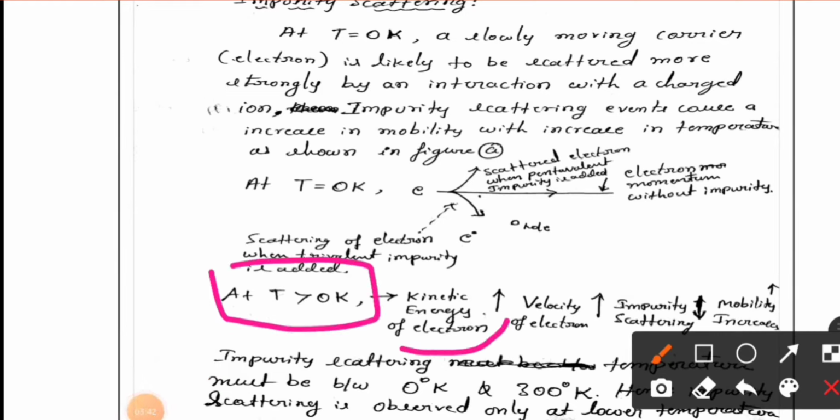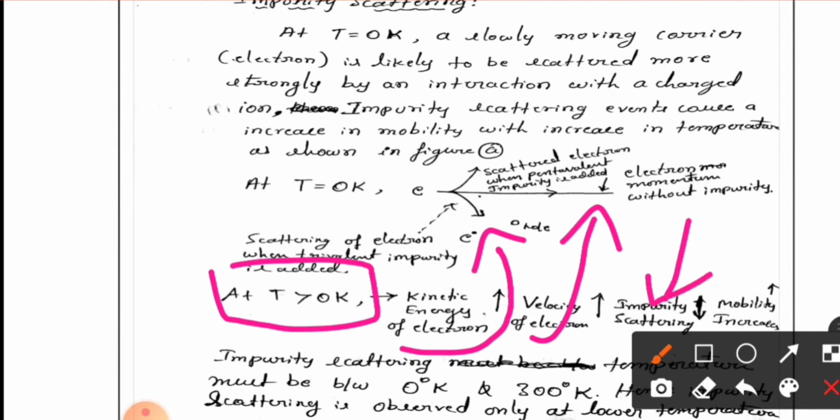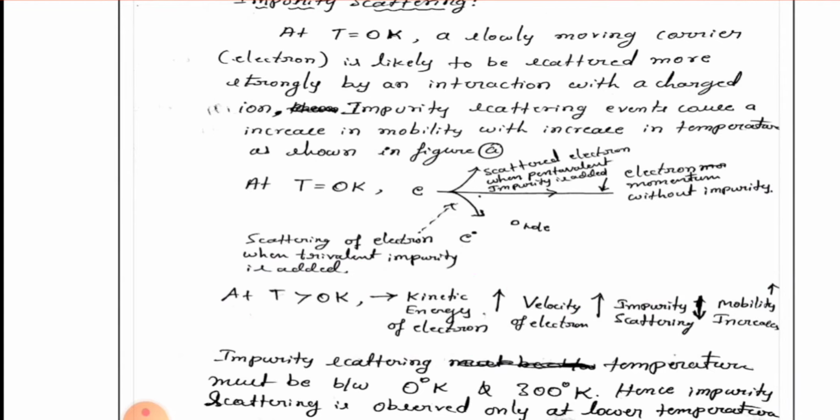Kinetic energy of the electron increases. Electrons start moving fast, velocity of electron increases, so the chance of scattering with the impurity ions decreases, so the mobility will be more. So impurity scattering temperature must be between 0 Kelvin and 300 Kelvin. Hence impurity scattering is observed only at lower temperature.